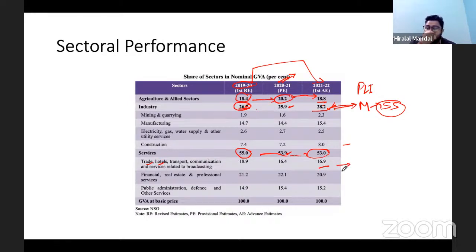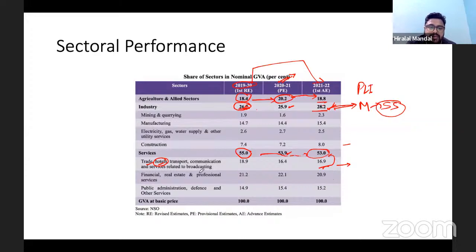This is the reason why the government of India has given more incentives this year to the hotel industries and the tourism. Because of trade and hotels, more importantly the hotel sector, was not able to perform, that's why you can see the contribution of the services sector is going down.